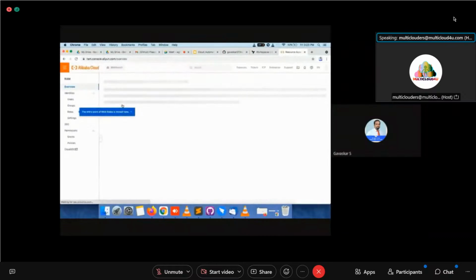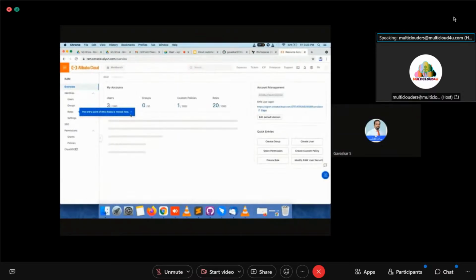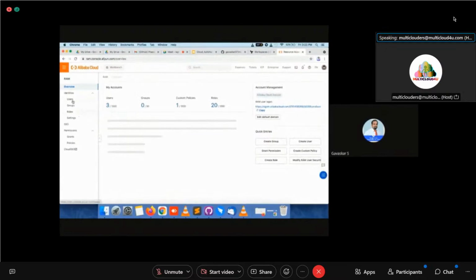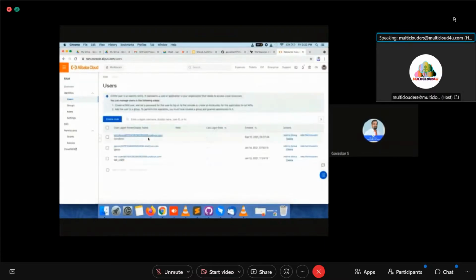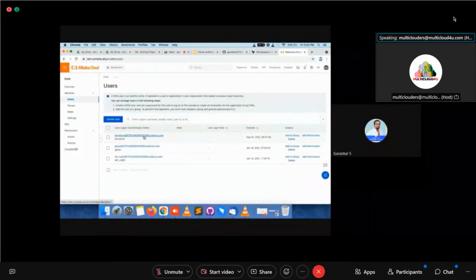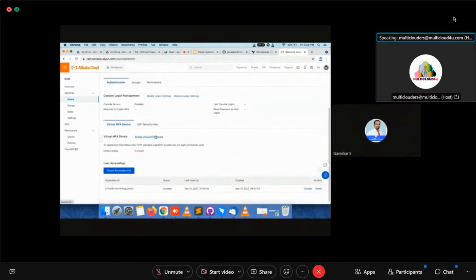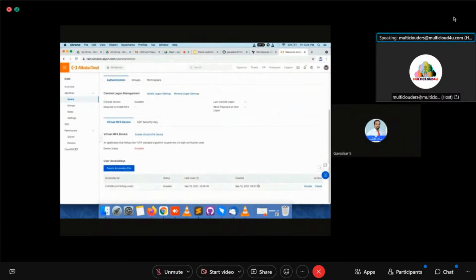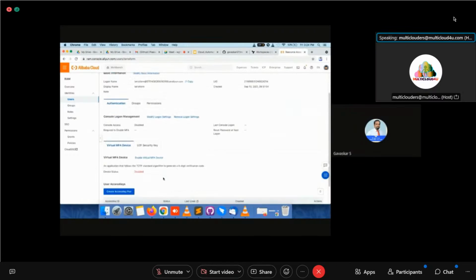So who can create a resource? Now you see here, users. You go to users. Now you see, I created a Terraform user for the demo. I am not going to show that user ID. The access key and secret key will be created here. You cannot see the secret key here. So using that only, we can create resources.